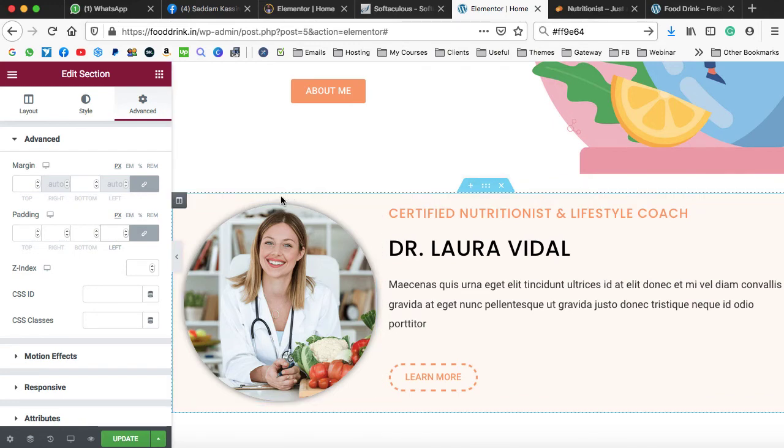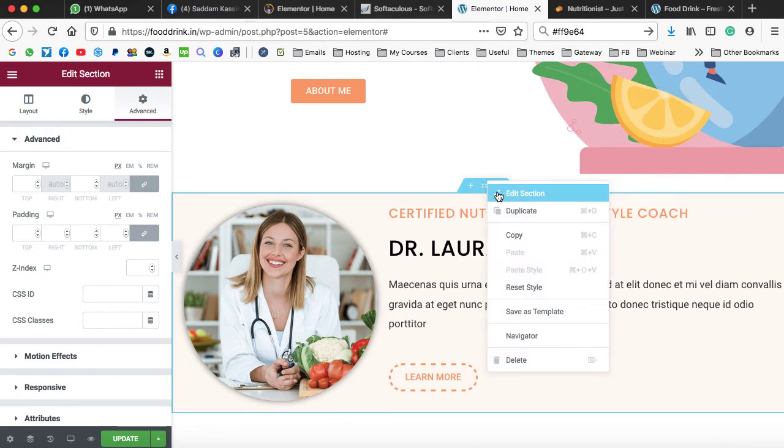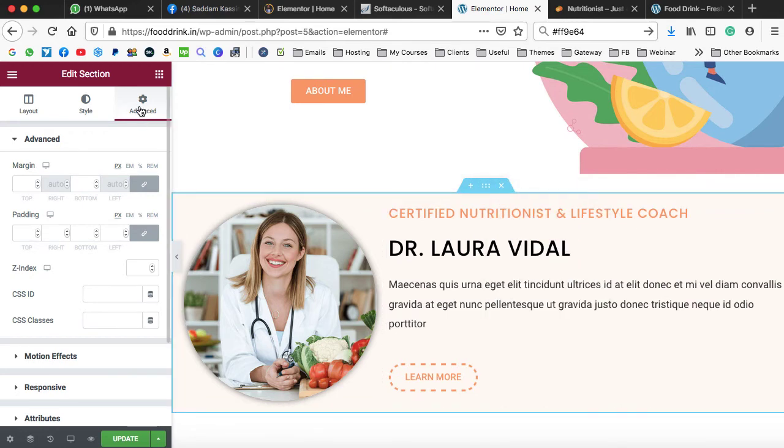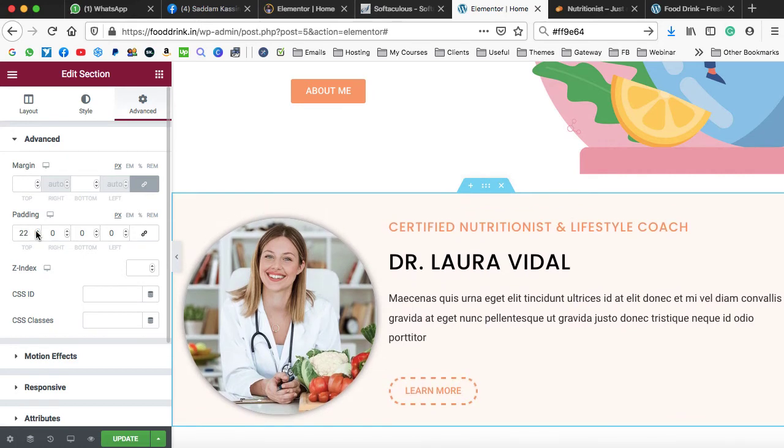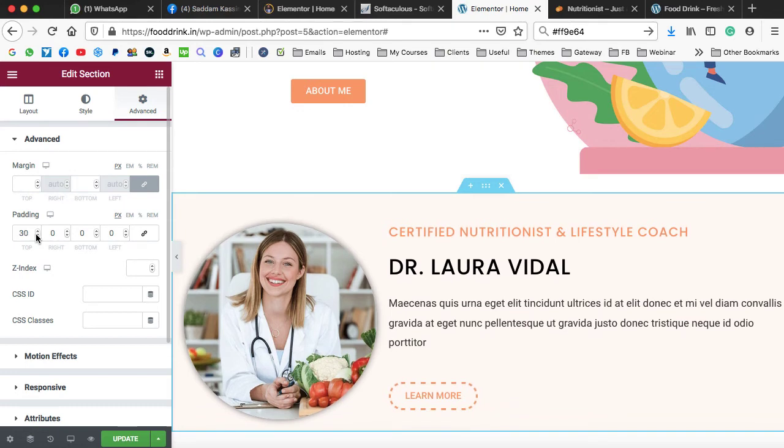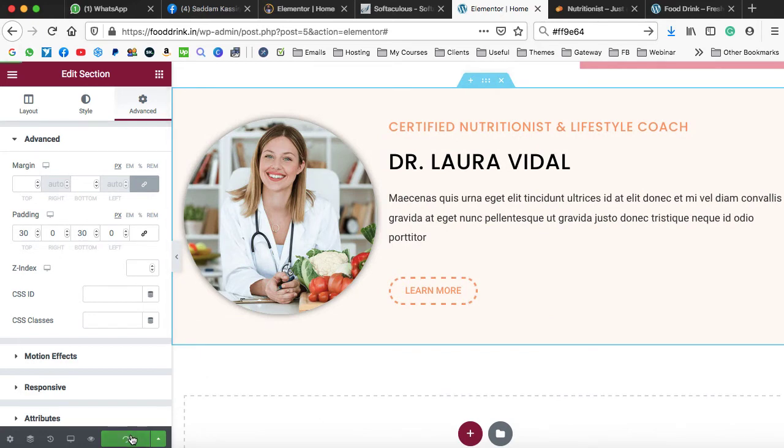So this is what we call padding. Go on to the settings of outer section again. And here under the advanced tab, this is the last tab, you can see padding. So padding is also a kind of internal space. First of all, uncheck this icon. Otherwise, all the values will be increased simultaneously. Just uncheck it. Now we need to increase the top padding. So here is the top option. Just increase the value from here. And you can see space is adding. So let's add at least 30 pixels. In the same way, we can increase the bottom padding. I think that looks better. Now let's update it. And it's time to refresh our front page.